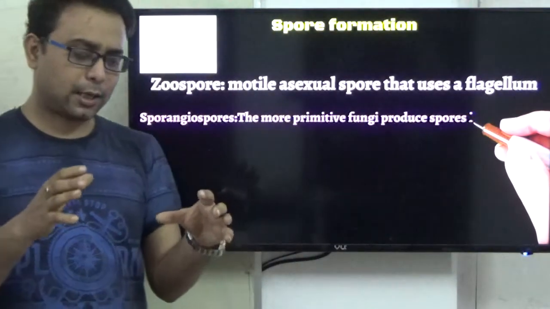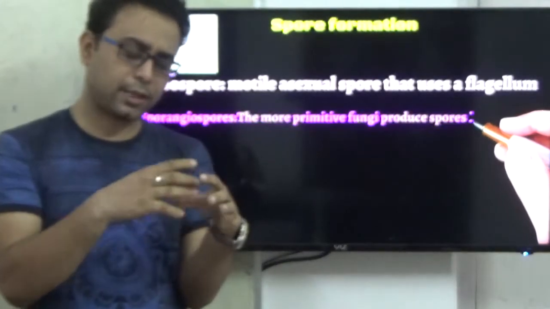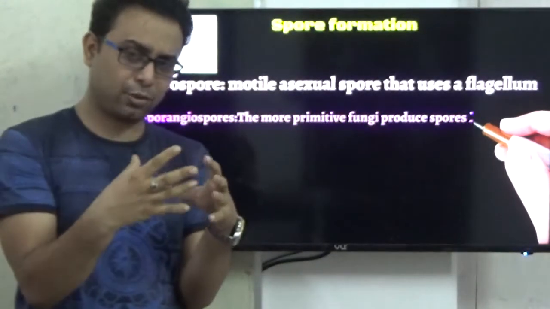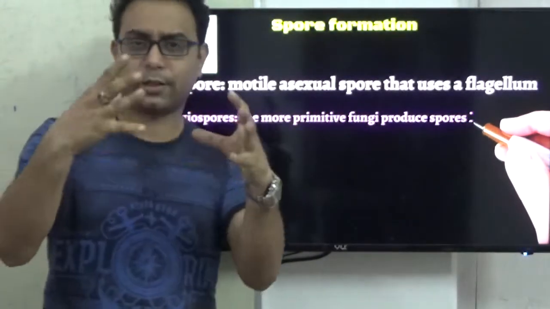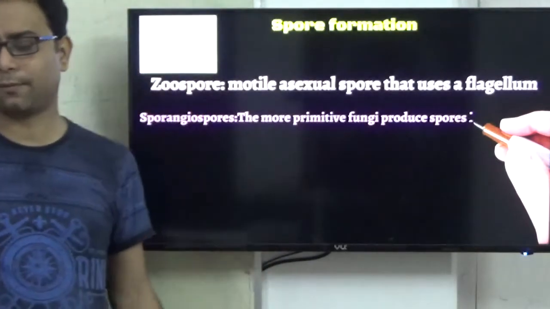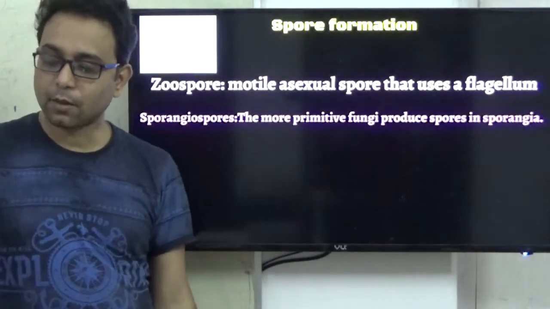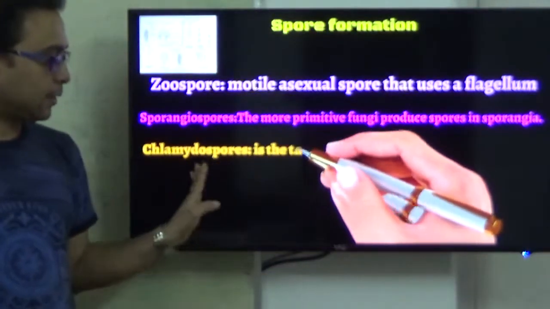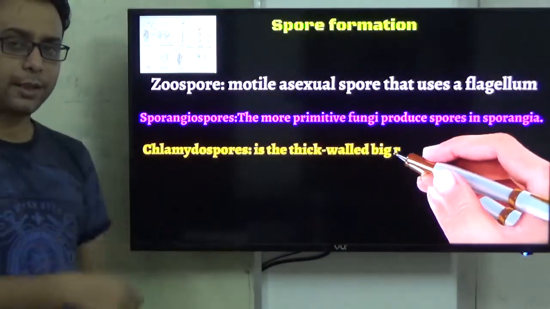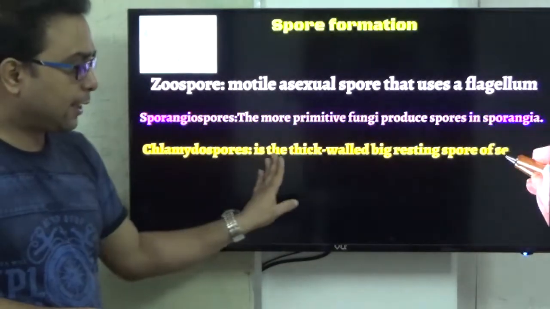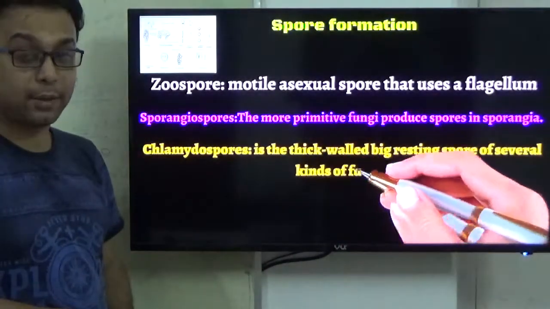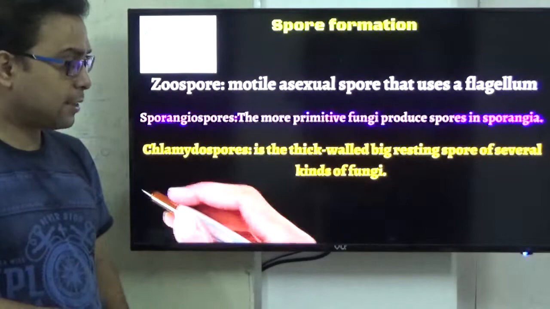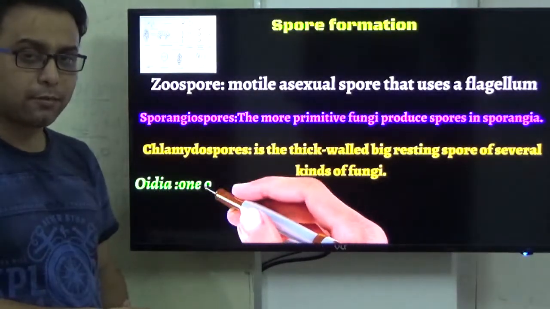That means in some groups of fungi, like some ascomycetes, this type of spore is produced, but it is not so developed, right? So this is the primitive type of spore. So zoospore, sporangiospore, and number 3, the chlamydospore. The interesting fact about the chlamydospore is that it is a thick-walled, relatively big spore.